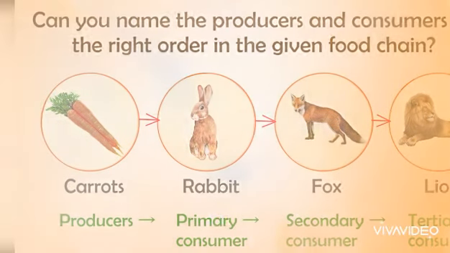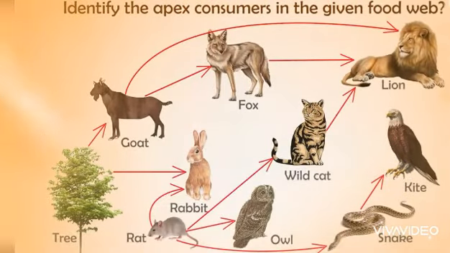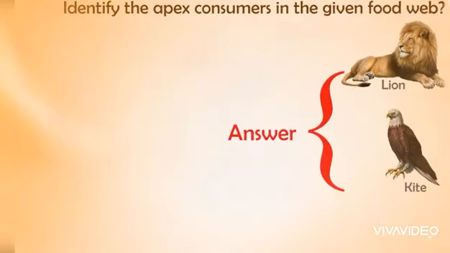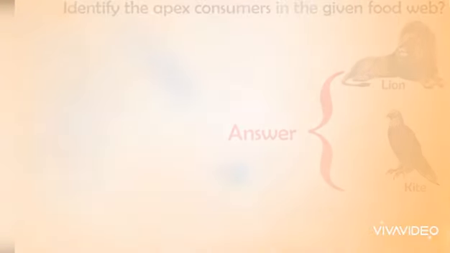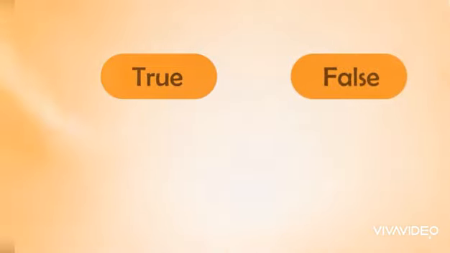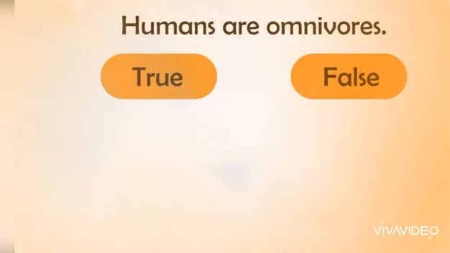Here is another question coming your way. Identify the apex consumers in the given food web. State whether true or false. Humans are omnivores.